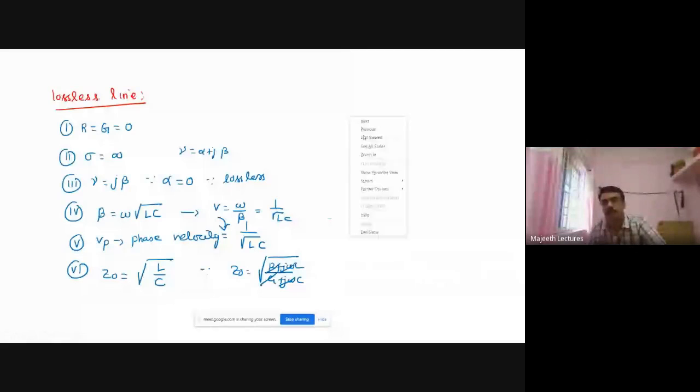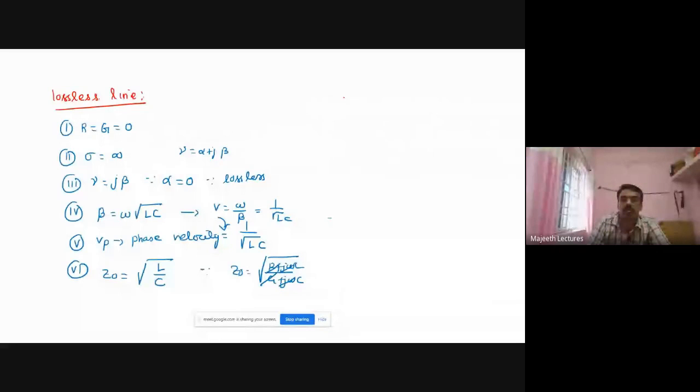Next, let us talk about the distortionless line. For a distortionless line, R by L is equal to G by C. This is a very important point.